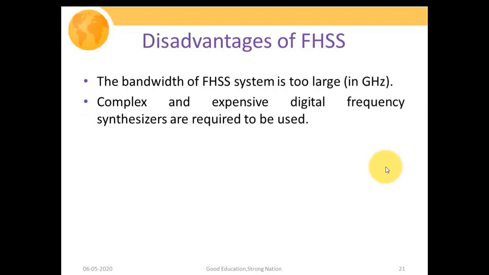Now the disadvantages of FHSS systems. The bandwidth of the FHSS system is too large, as I already mentioned that we could increase the value of processing gain. The second disadvantage is that complex and expensive digital frequency synthesizers are required, since synthesizers are the major functional blocks of FHSS systems. Obviously, from the hardware point of view, we require synthesizers which can generate a variety of central carrier frequencies quickly and efficiently. That is why we need complex and expensive frequency synthesizer circuitry.